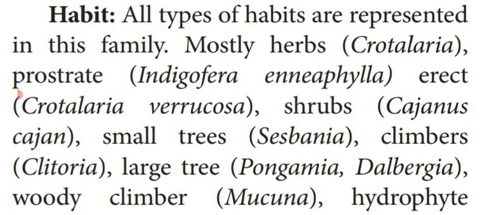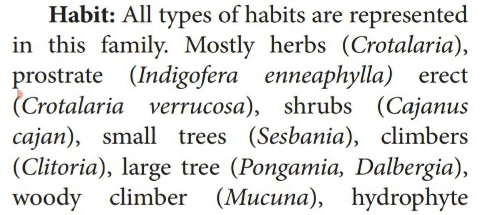This family shows all types of habits. Herb plant example: Crotalaria, in Tamil known as Kiligilipechadi. Prostrate: Indigofera enneaphylla. Erect: Crotalaria verrucosa. Decumbent means the stem is partly horizontal and partly erect.